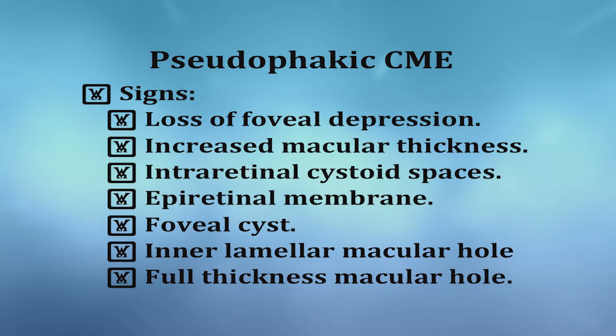The signs of pseudophakic cystoid macular edema involve loss of foveal depression, increased macular thickness, increased intraretinal cystoid spaces, epiretinal membranes, foveal cyst, lamellar macular hole, and full thickness macular hole.